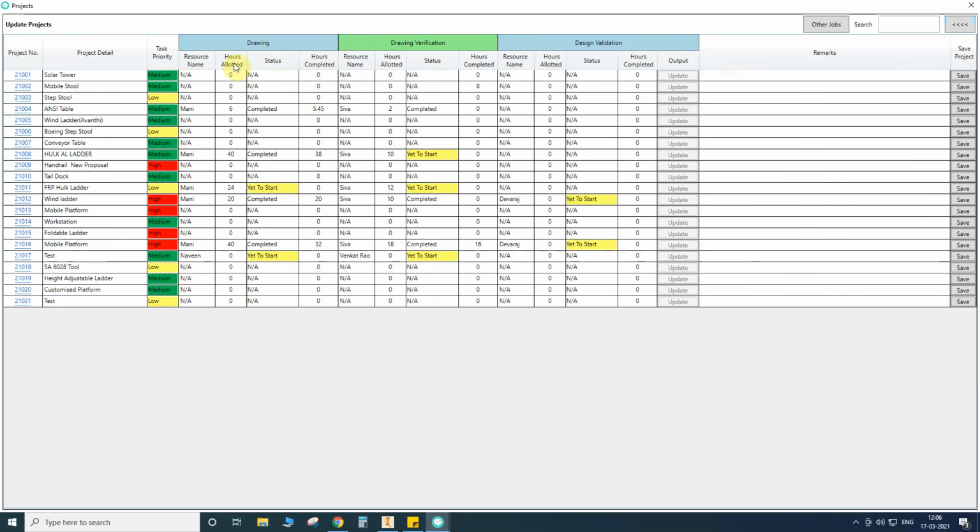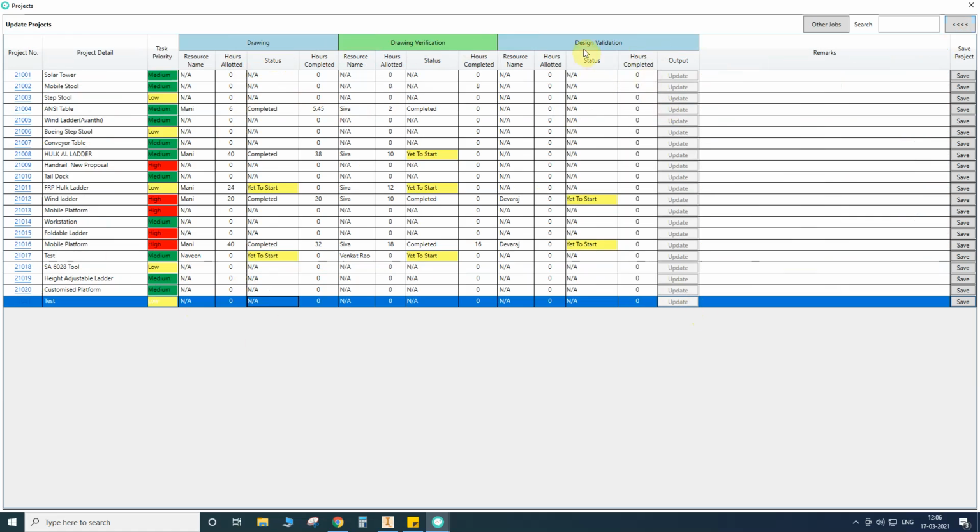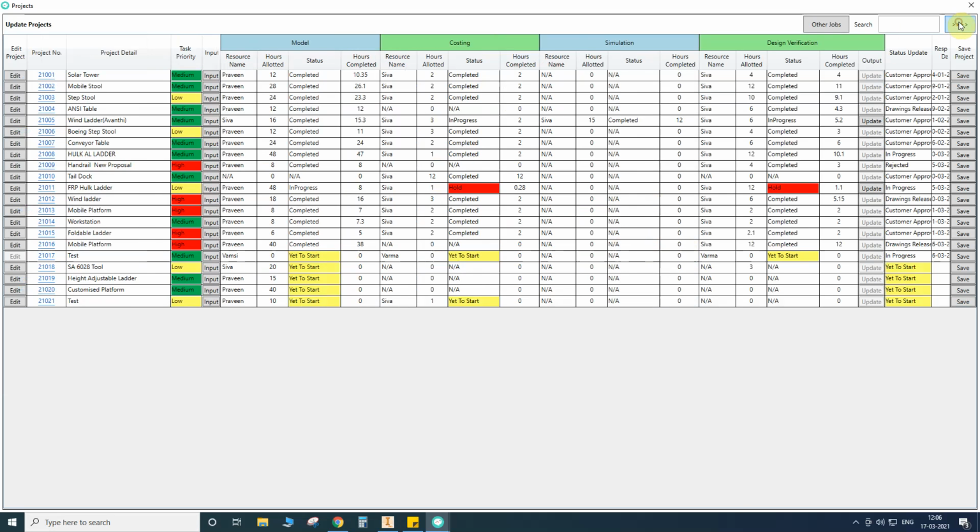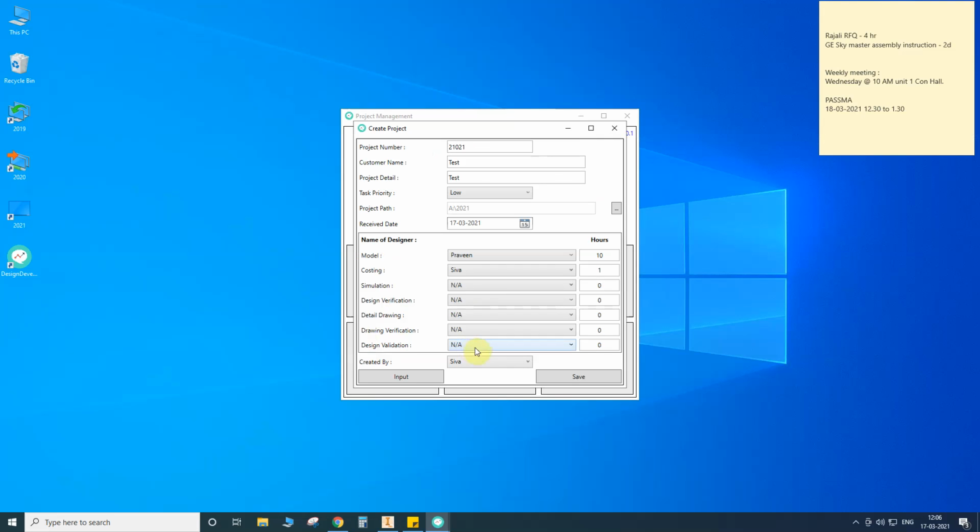Here also everything will be the same. Only the people allotted to drawings can edit. This is the design validation. If I allot this design validation to Devaraj, he can update this status, and I can't update this status. Only Devaraj can update the status, and he can load the input and output, verify it, and load it. So I will change it for this project. Design verifications I am giving to my name. I am allotting 5 hours.